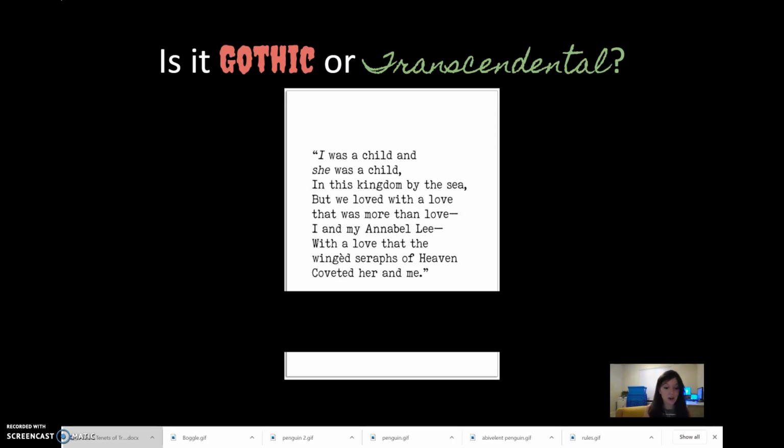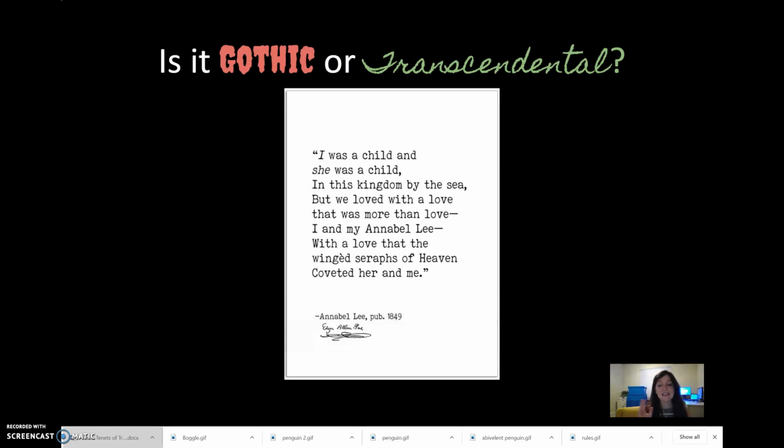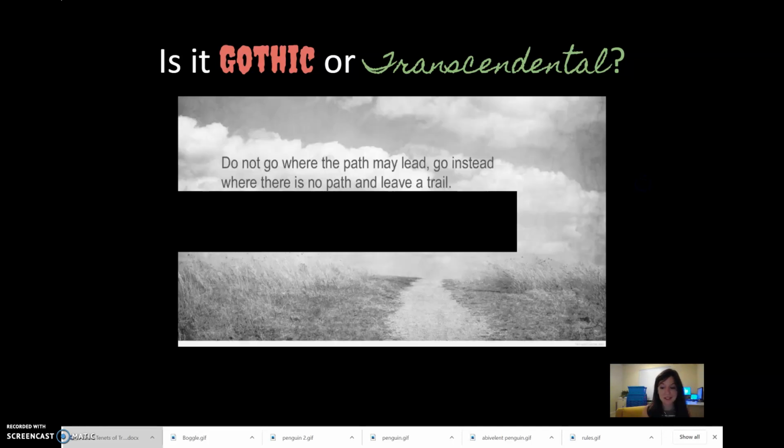So is it transcendental or is it Gothic? It is Gothic. This is another Edgar Allan Poe kind of excerpt. And so here, this is definitely Gothic. It falls into the damsel in distress kind of stylistic element of Gothic literature, where the female character is perfect and angelic in every way, and therefore needs to be cared for and saved very often. So Gothic. Transcendentalists didn't really write about love or human relationships. They were super focused on nature.